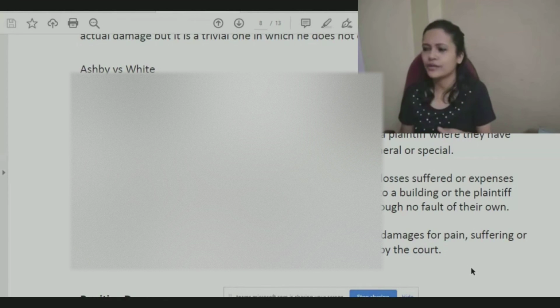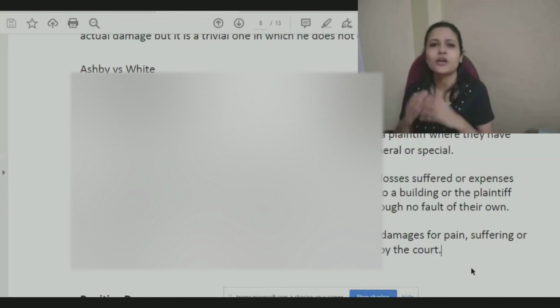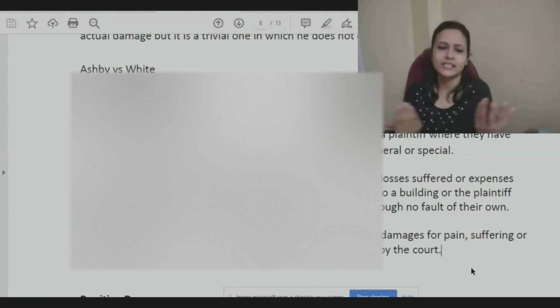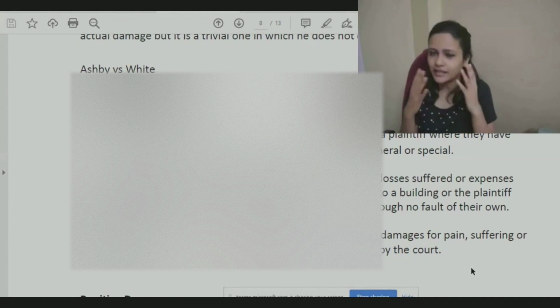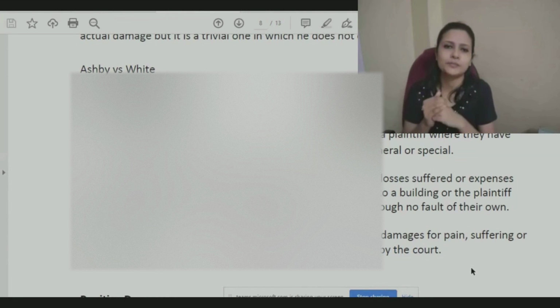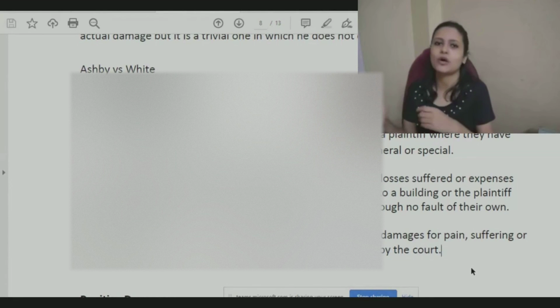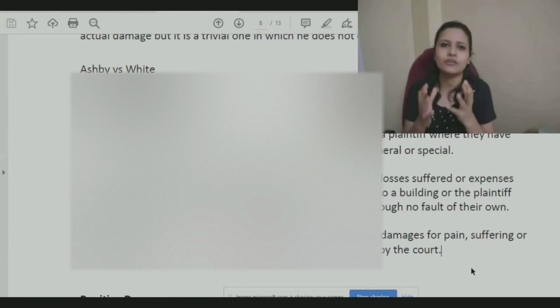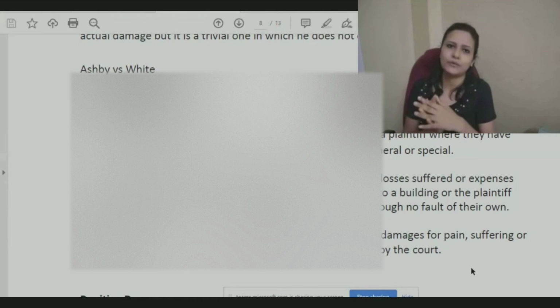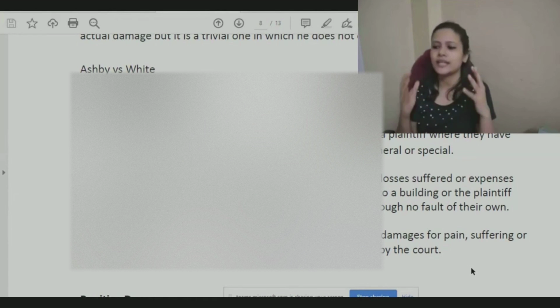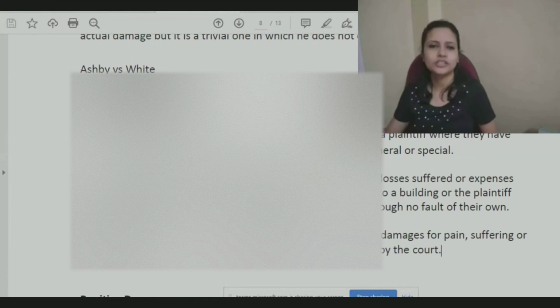He was going through a lot of pain and suffering, all of those things taken together. He was not in a comfortable position, only because of that accident. So taking all of those things together, some general amount will be given by the court. That again falls under substantial damage.